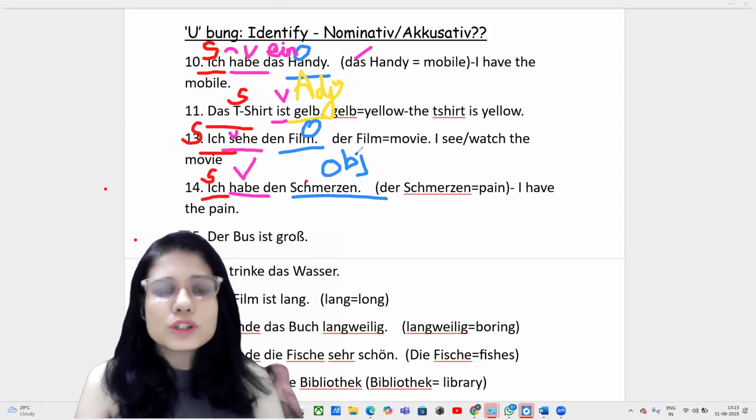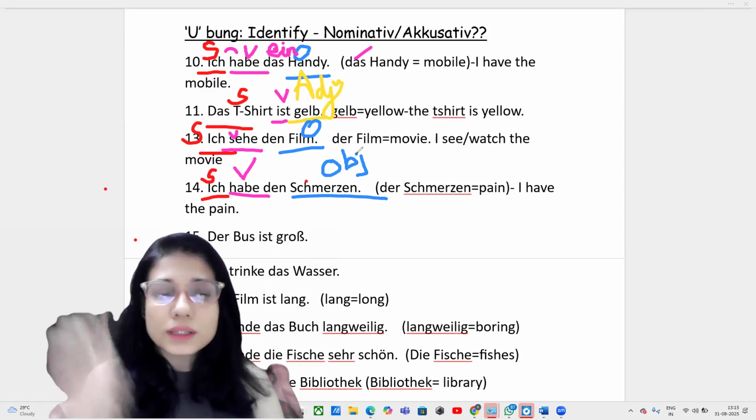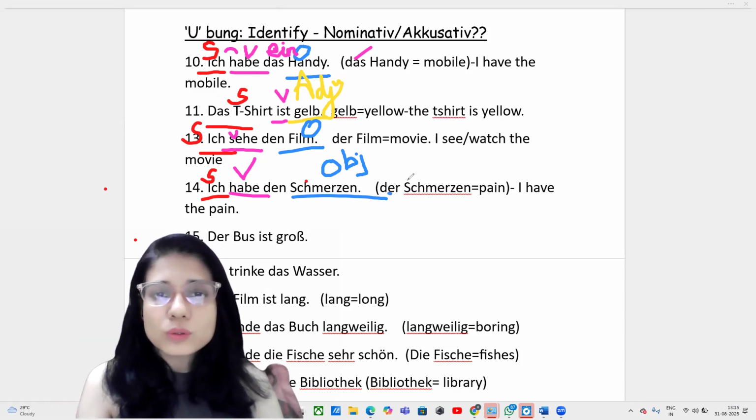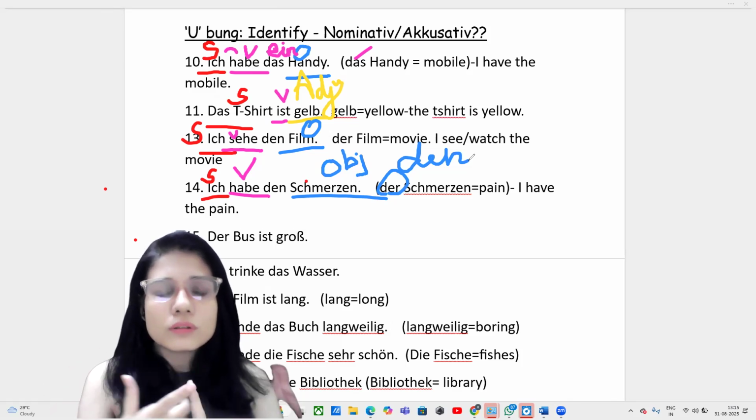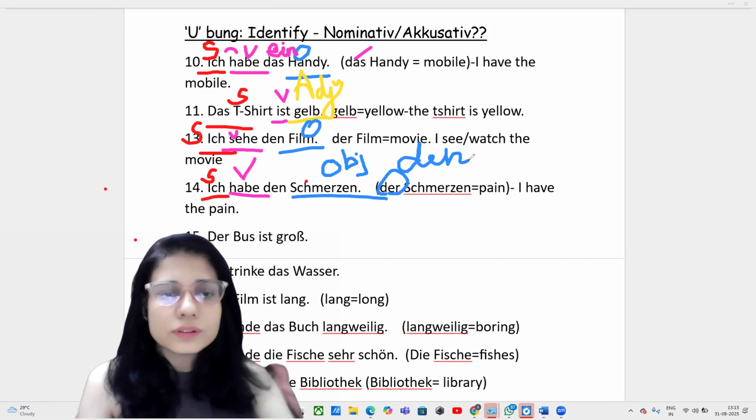Okay. So ich habe den Schmerzen. Schmerzen is again masculine. So in accusative, what do we use? Instead of der, we use den. Den Schmerzen. Please note it down. Also, you need to note down the new nouns and adjectives that we are learning in these examples. Example number 15.